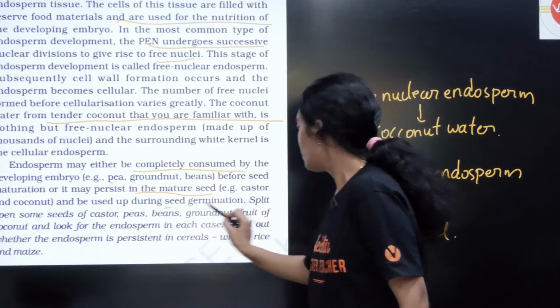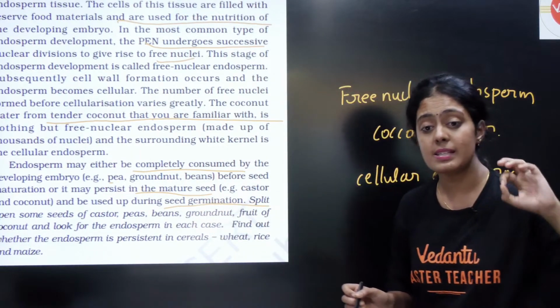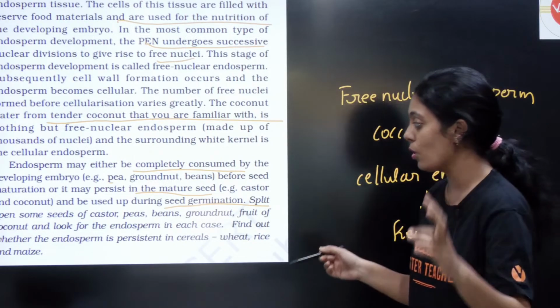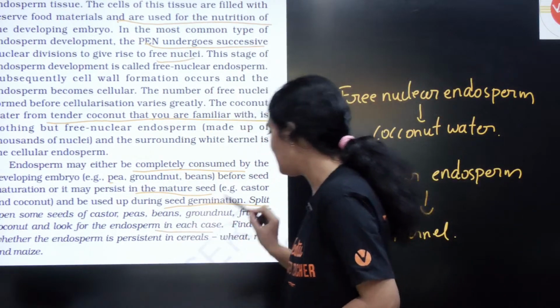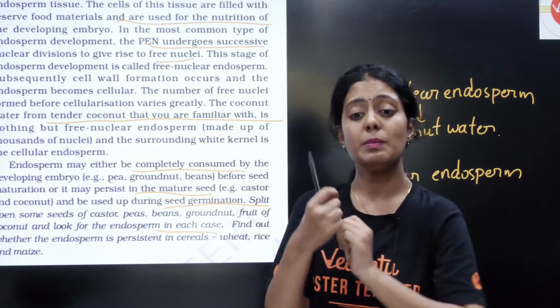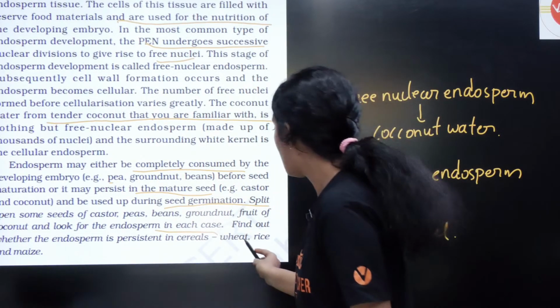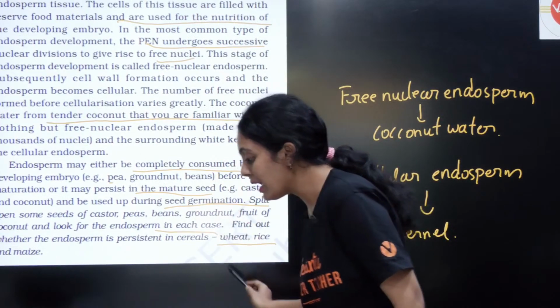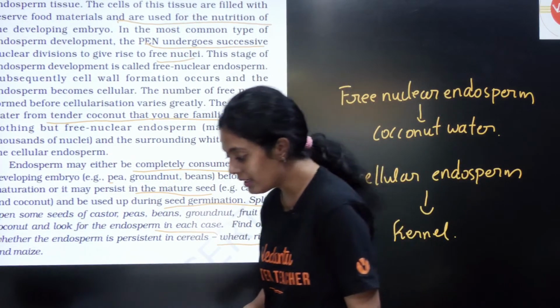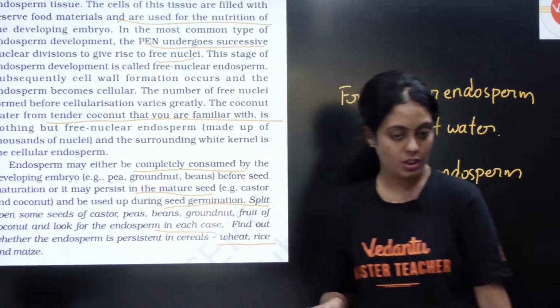Okay. So during germination, split open some castor, peas, beans and groundnut, fruit of coconut, and look for the endosperm in each case. So ஒரே ஒரு விஷயத்துல மட்டும் this endosperm will be persistent. Okay. So they are persistent in wheat, maize and your cereals. Okay. Can we continue? Can we continue pasangla?